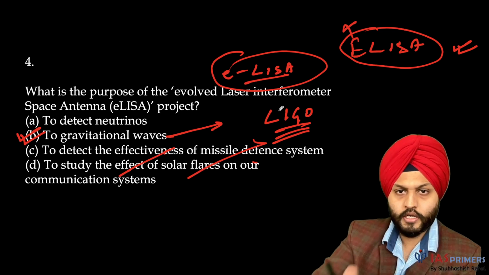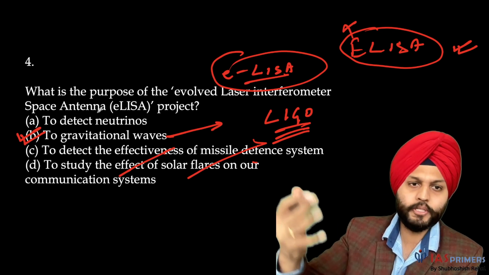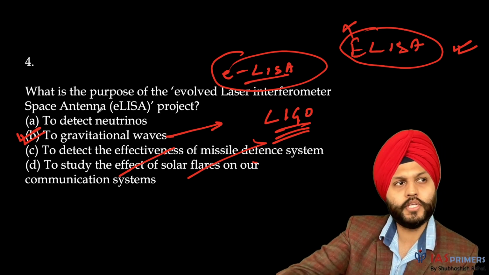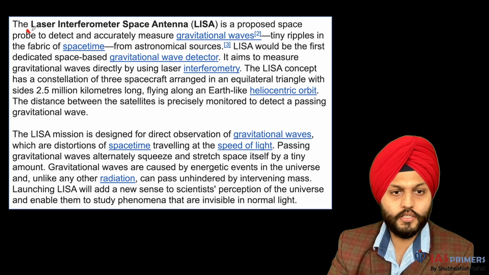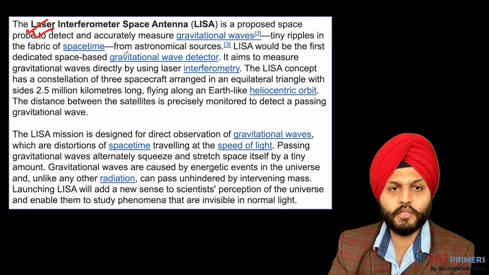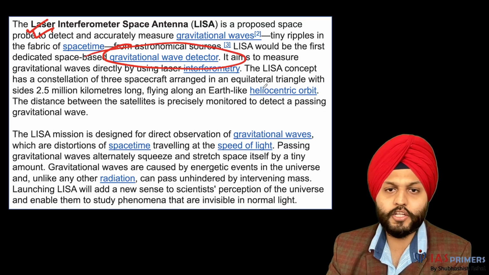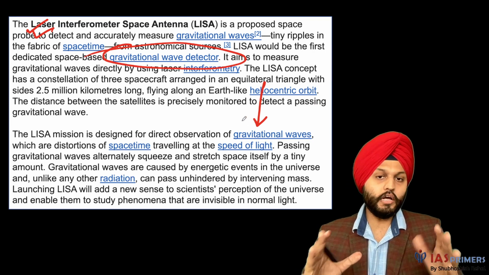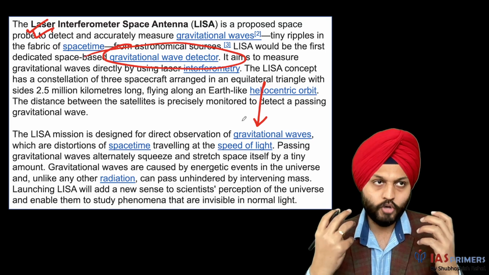And this is again the Laser Interferometer Space Antenna. It's about 3 satellites that would be there, which will be observing it. NASA and European Space Agency are working together. So yeah, so this is about this thing. It's a gravitational waves detector. And why are scientists so interested in gravitational waves? First of all, to know about gravitational waves is very difficult. It's very difficult to comprehend them.